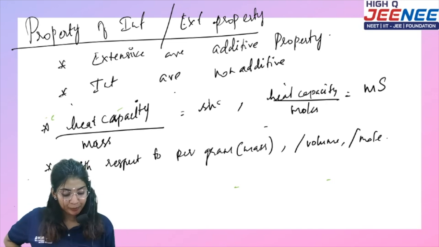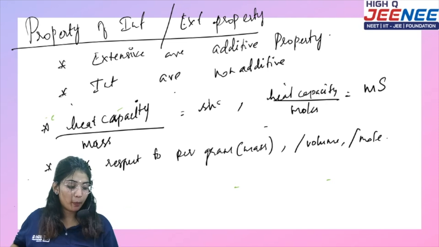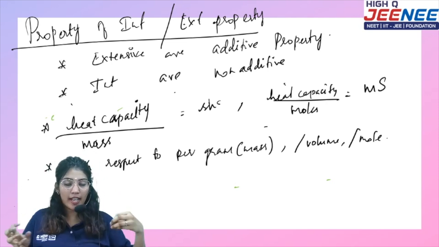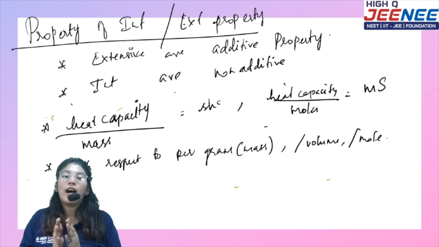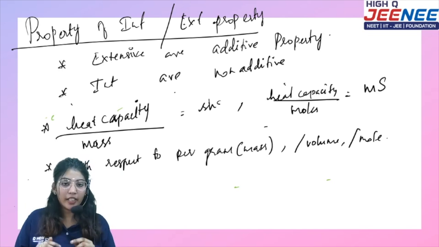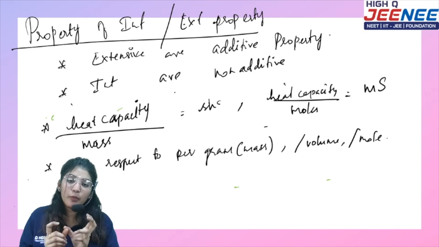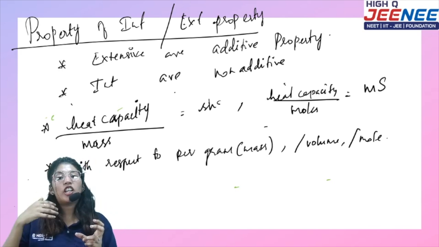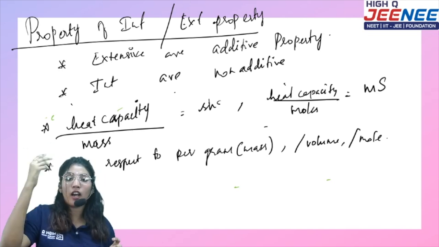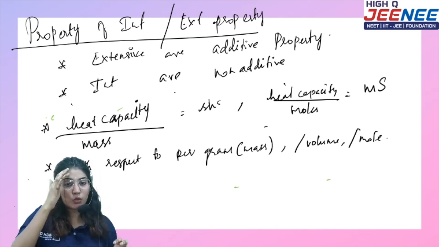I said that if it changes depending on the mass of the matter, it is an extensive property. So consider the same cloth. First, depending on how much mass of saree or cloth I buy, what happens? The rate changes. Now I am going to conclude it. What is the price of one meter? Will the price of one meter change? Even if I get 10 meters, the price of one meter will be the same. Even if I am going to get 1000 meters, the per meter value will be the same. That is what they are coming to say.